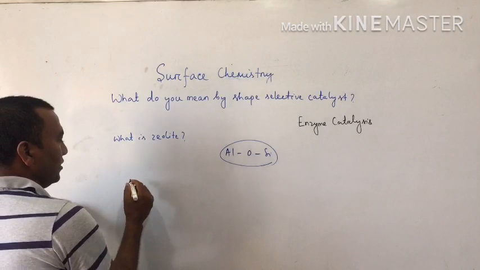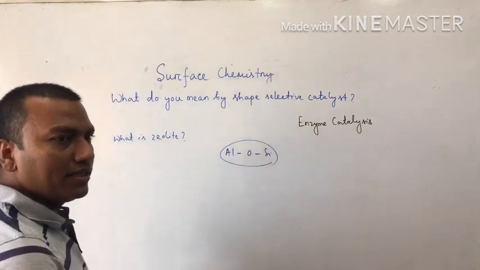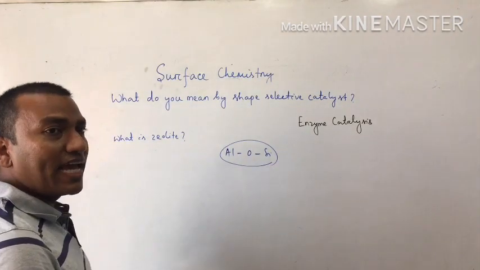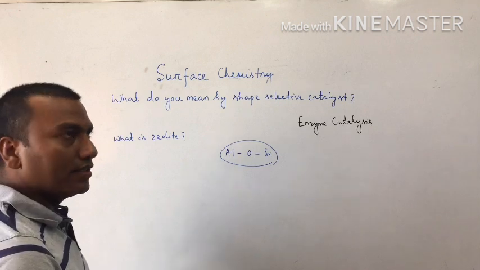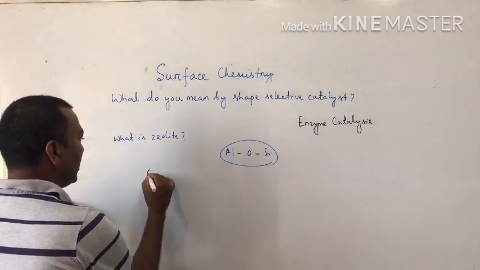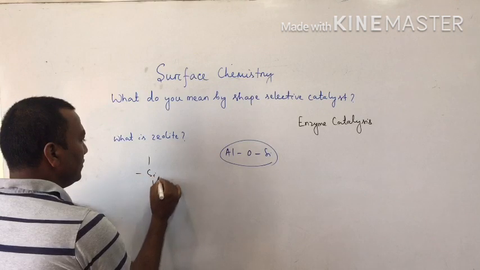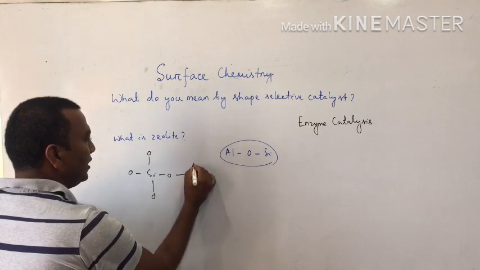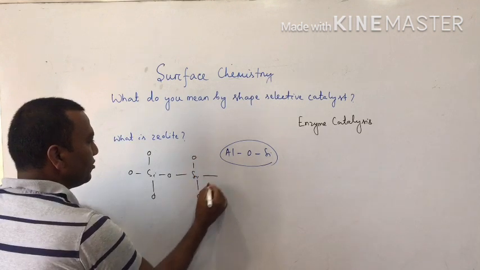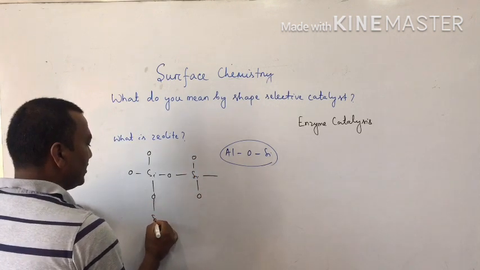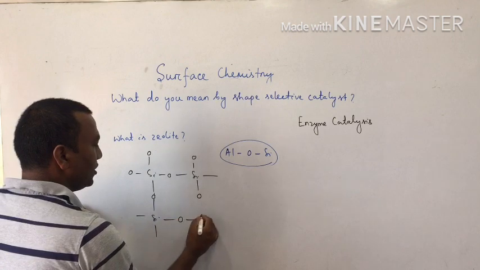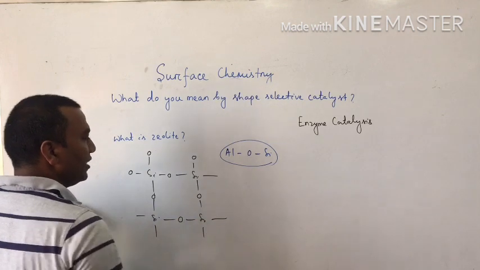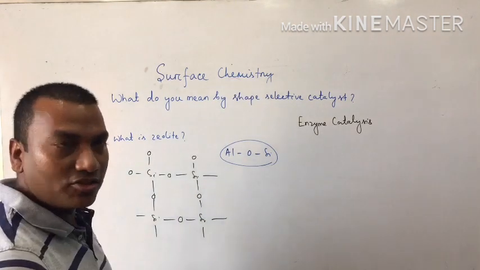Like this, you see, in 11th class we have read SiO2, quartz. Yes or no? So the picture was like this: Si, linked with 4 oxygen atoms. Next Si, like this, oxygen. Yes or no? Next Si, so oxygen, Si. So like this, that is the silicon dioxide structure.